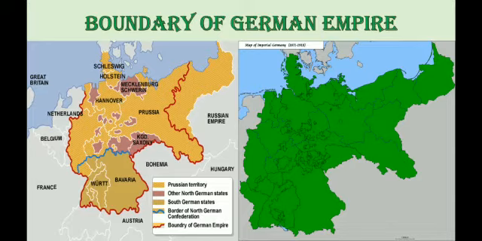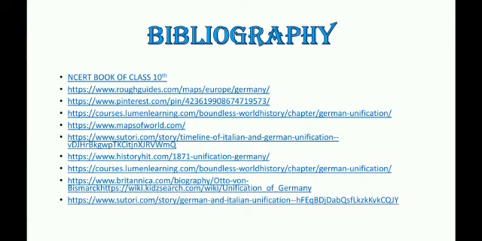So if you compare this map with the map which I showed you in the beginning, you will realize that this was a bigger nation as compared to the present Germany. So in this way, we see how the map was totally different as compared to the present Germany. But with this unification, Germany turned into an empire, and the unification of Germany is complete. So we come to the end of the story. I hope you enjoyed the story, and thank you so much for watching this video.